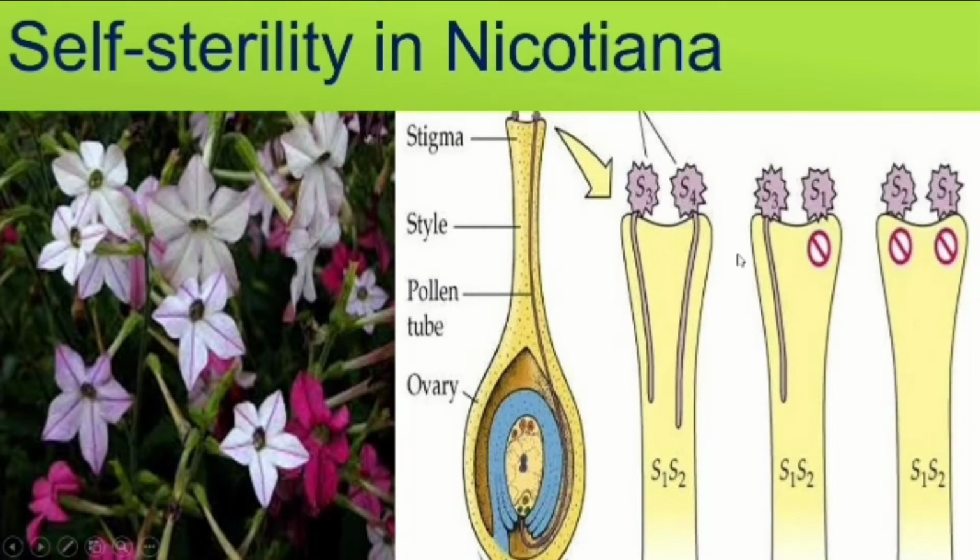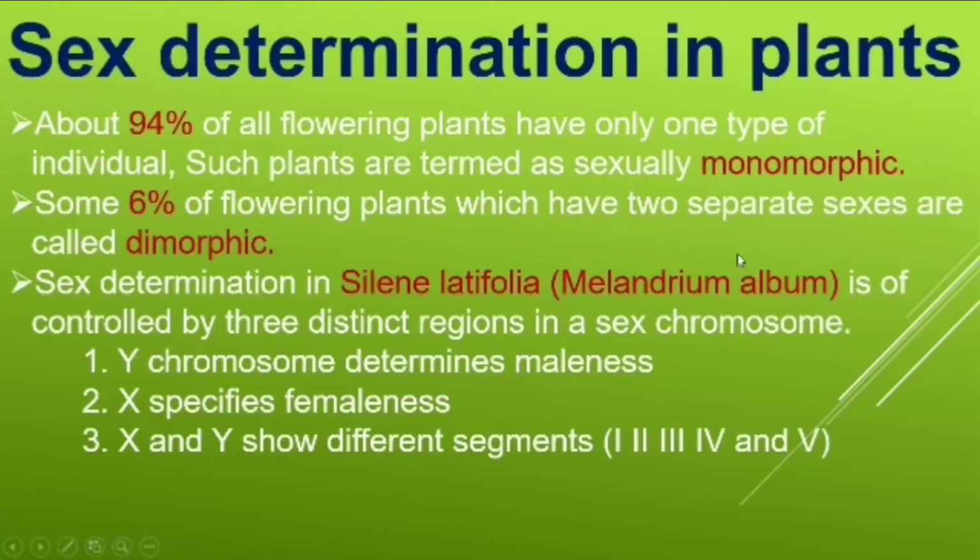So that is what they just studied in nicotiana. The next topic is sex determination in plants. About 94% of all the flowering plants have got one type of individuals. So 94% of all plants are called monomorphic. Monomorphic: androecium and gynoecium both are present in the same flower. Now the remaining 6% are dimorphic. Dimorphic means either they will have a male flower and female flower separately, or a male plant and female plant separately.